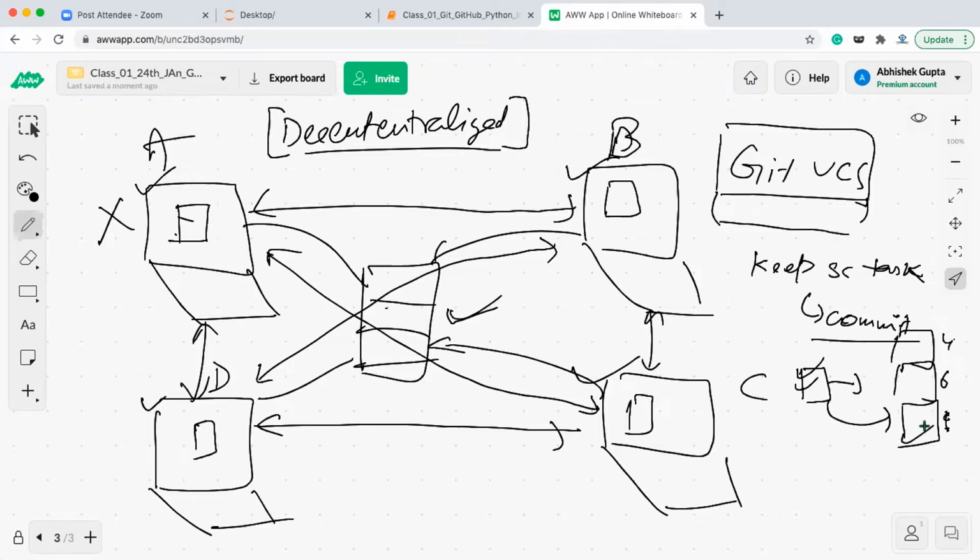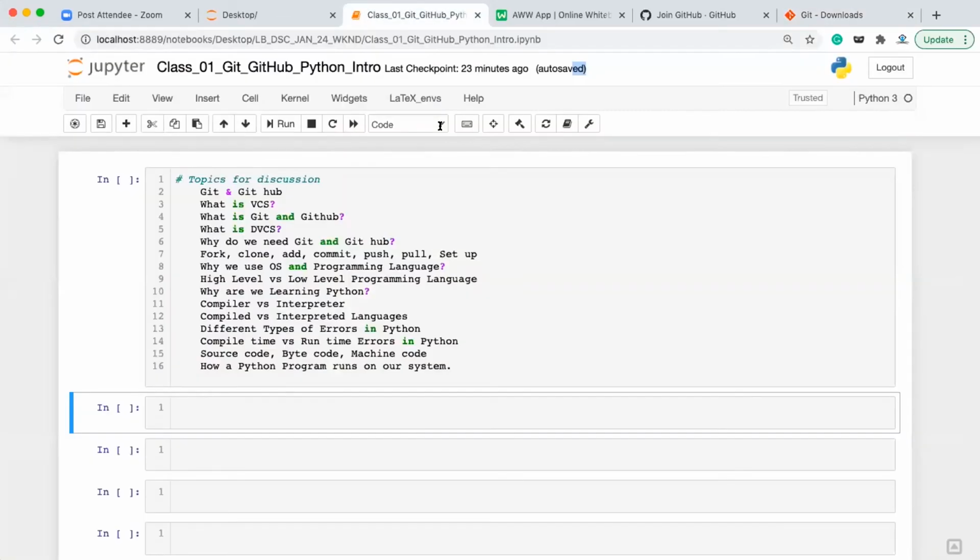Okay, so versioning, or managing the history, is also easy in a decentralized version control system. Now we are moving to see the process, what all things we are going to do. See, as of now, we are working on a local system.